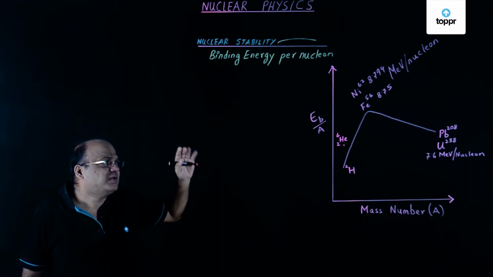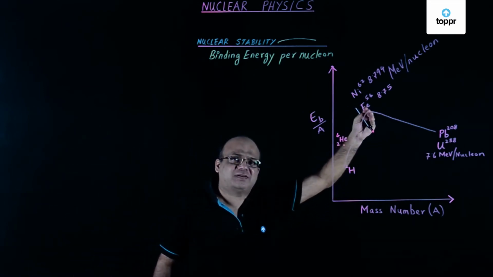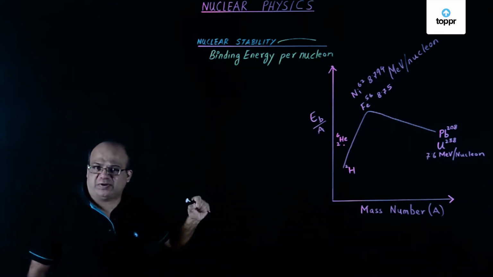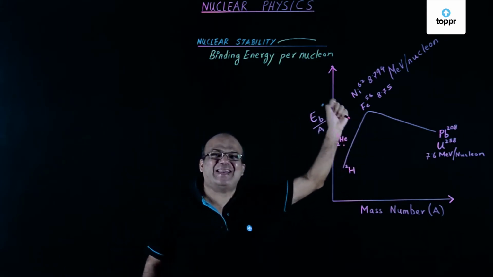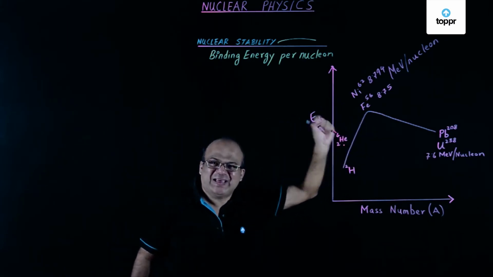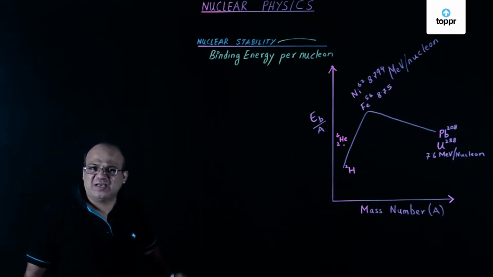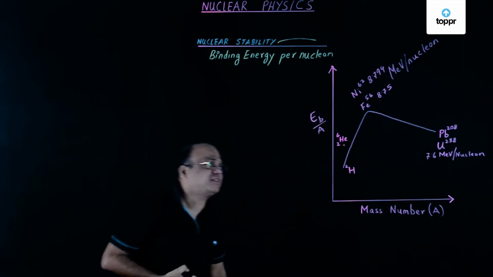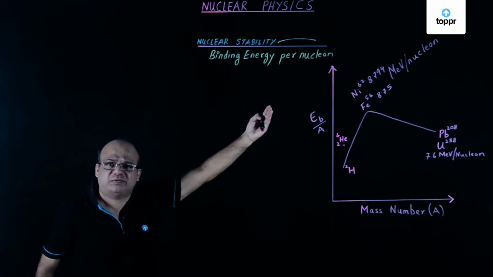Now, as we increase in mass number, the nuclei become more and more stable, up to iron 56 and nickel 62. These are amongst the most stable nuclides. The binding energy per nucleon for iron 56 is 8.75 MeV per nucleon.